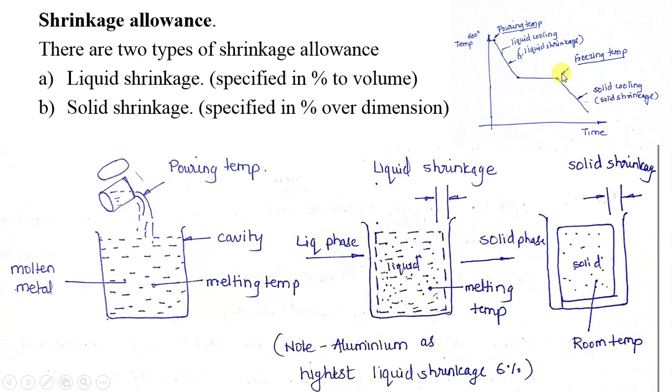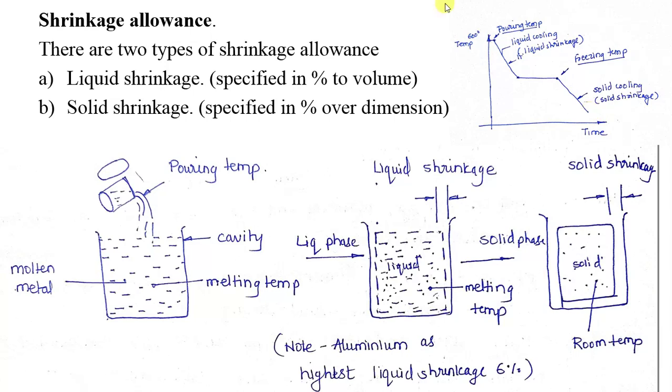Further, when again molten metal or the solid state metal during a solid state of a casting, the metal is going to shrink, from the freezing point to this point. Now at this point the temperature will be the environmental or normal temperature.